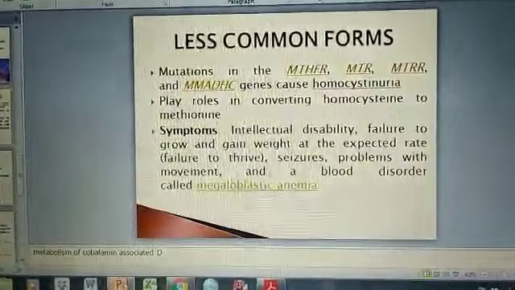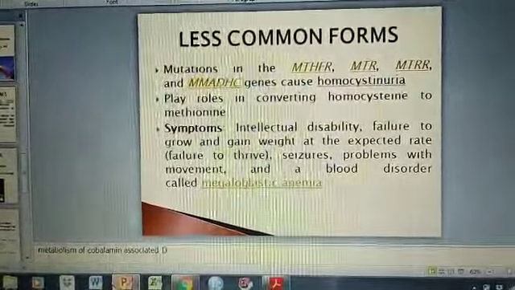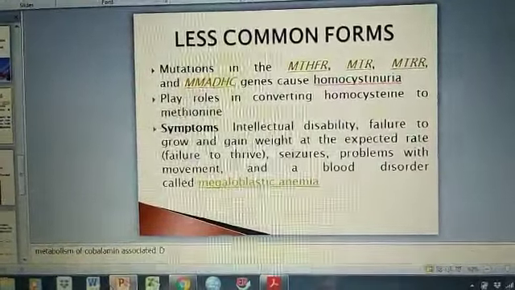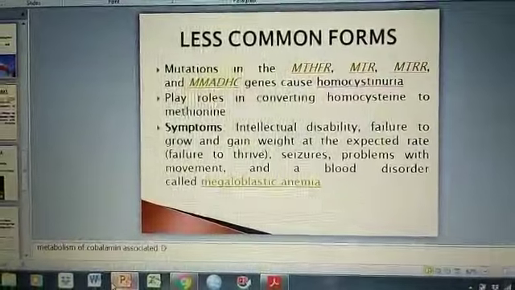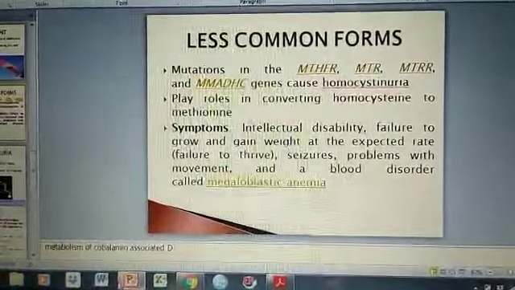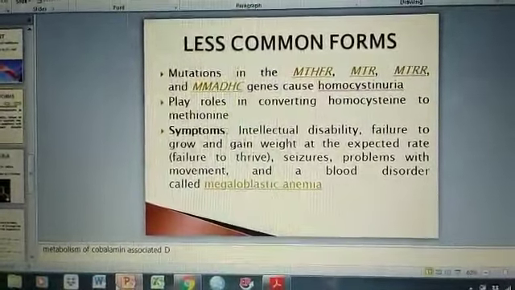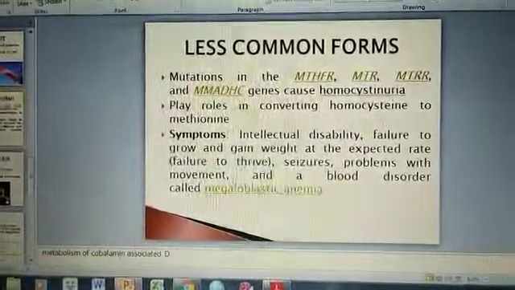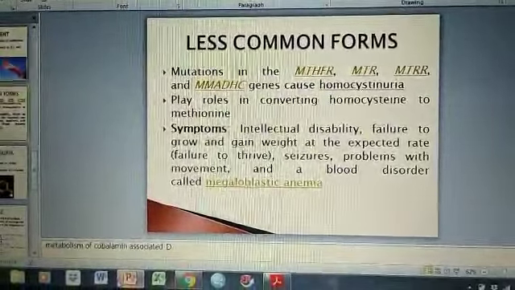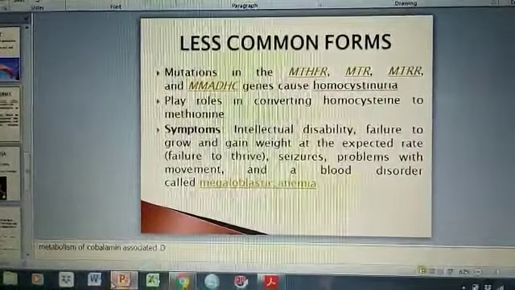They include mutations in the MTHFR, MTR, MTRR and MMADHC genes. These genes play an important role in converting homocysteine to methionine. So, disruption or defect in these genes can result in inadequate homocysteine breakdown and accumulation in blood and urine.